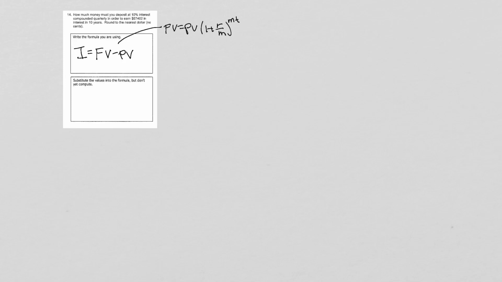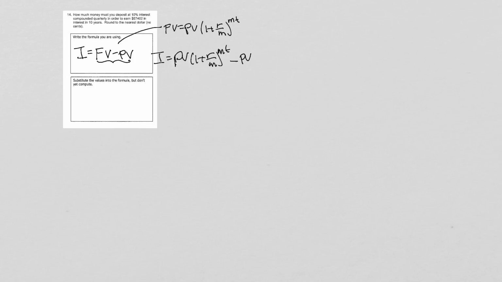So I'm going to rewrite this to look like this. I is equal to FV, but FV is this, so it's going to be PV times 1 plus R over M to the MT, and then minus PV.